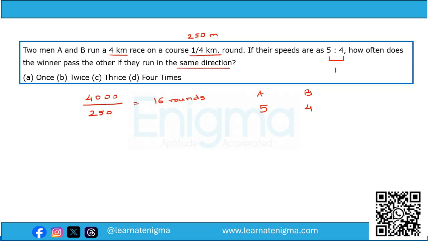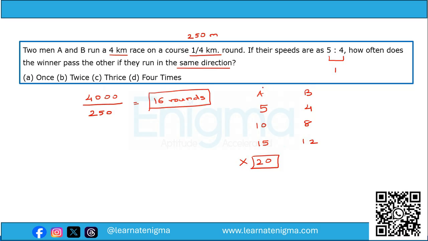Now A and B are going to meet for the first time when A makes 5 rounds and B makes 4 rounds. They will meet for the second time when A makes 10 rounds and B makes 8 rounds. Next, they will meet when A completes 15 rounds and B completes 12 rounds. Now, the next meeting will happen when A completes 20 rounds. But that is not necessary because the race is of only 16 rounds.